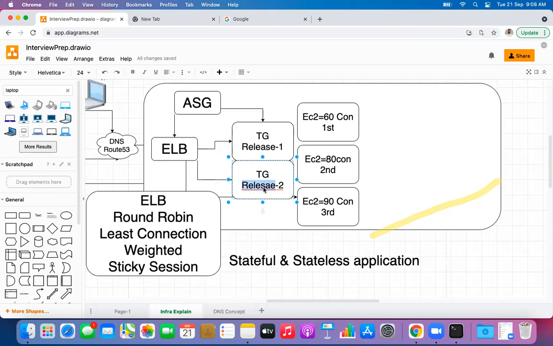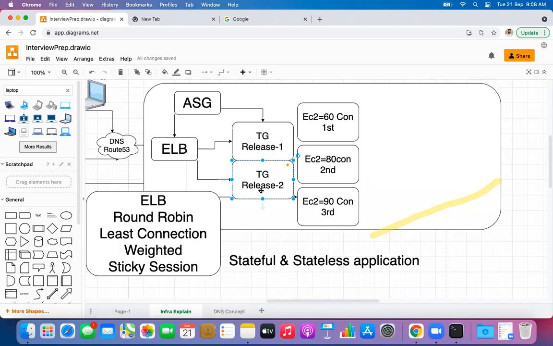So on release, spelling is a mistake. So guys, this target group holds the old application code, or maybe the old code it serves. The new release has been deployed to this target group, so we want to check whether the new release code serves the users well.